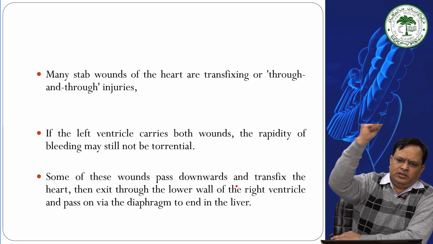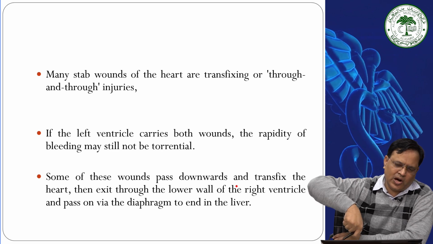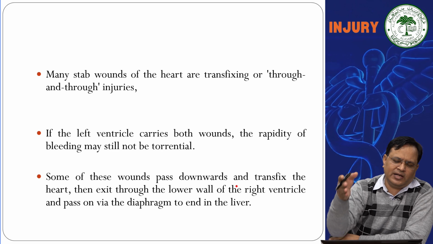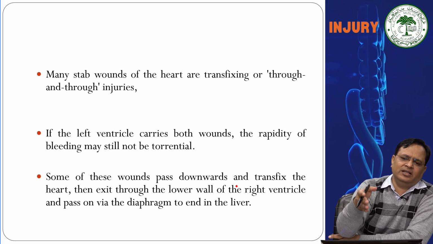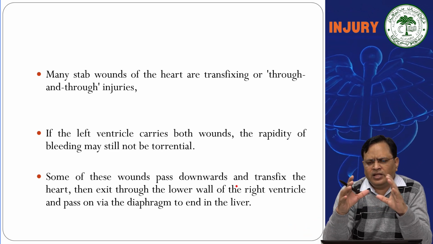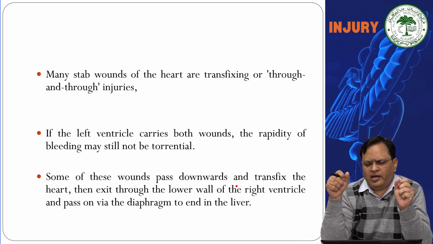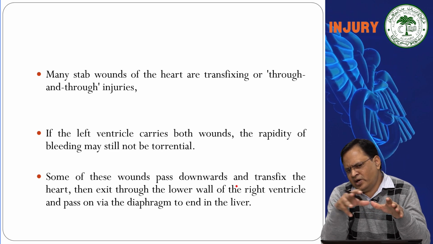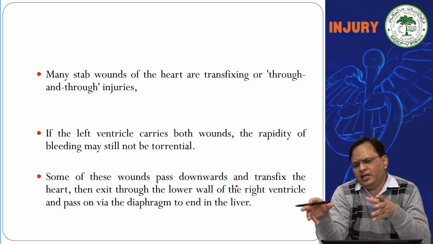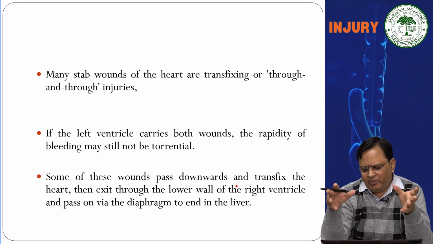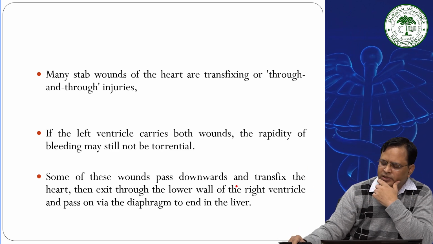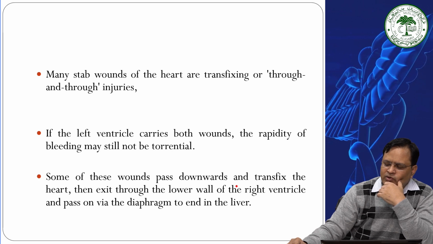Sometimes somebody pushes the weapon downward, and it can cause all the heart structures to get cut, and it can also cut the diaphragm and the liver, and other parts also. So any type of phenomenon that you can imagine, a stab wound can cause. Underlying structures like the heart, lungs, liver, spleen or the stomach, all can be damaged depending upon the direction of the force applied, pull and push, and the amount of the force applied.